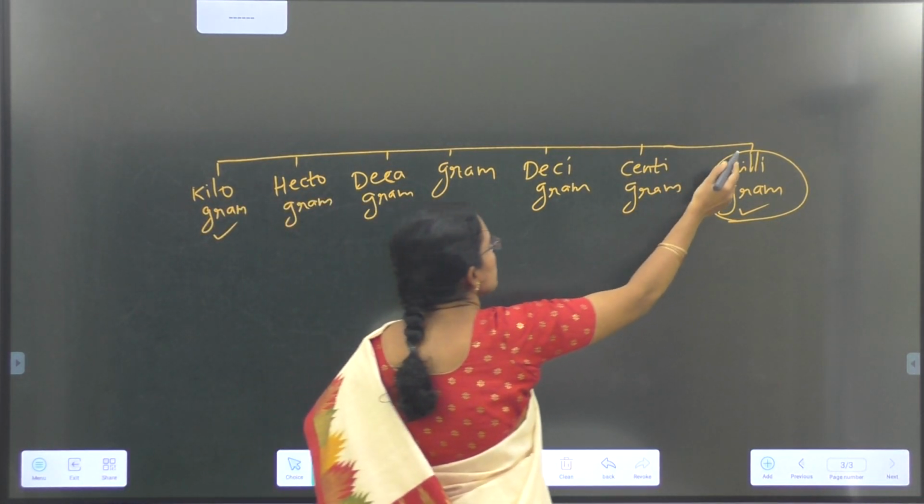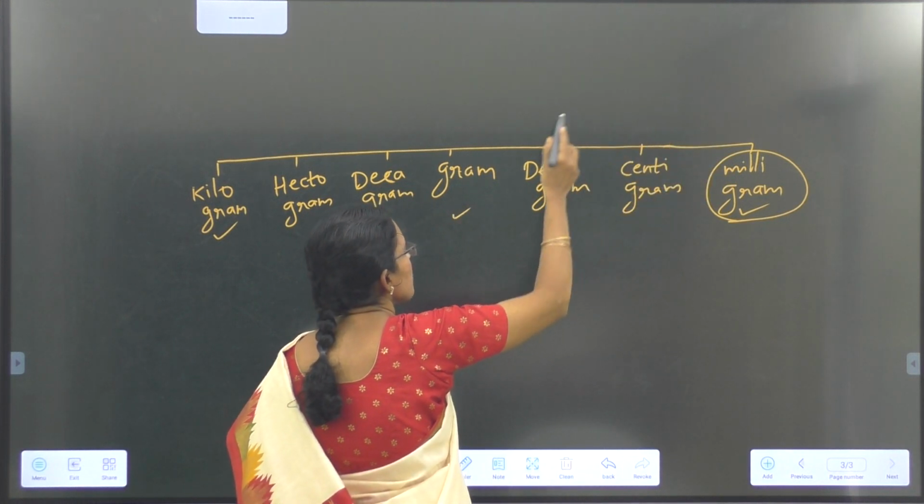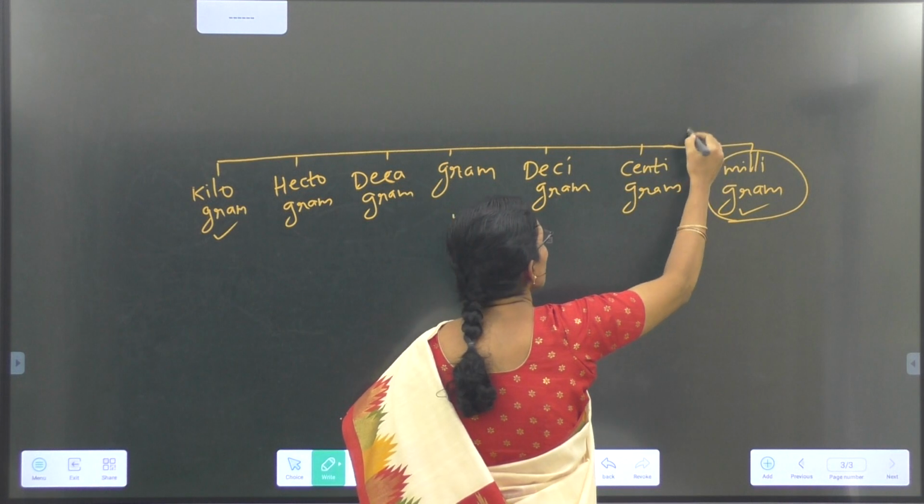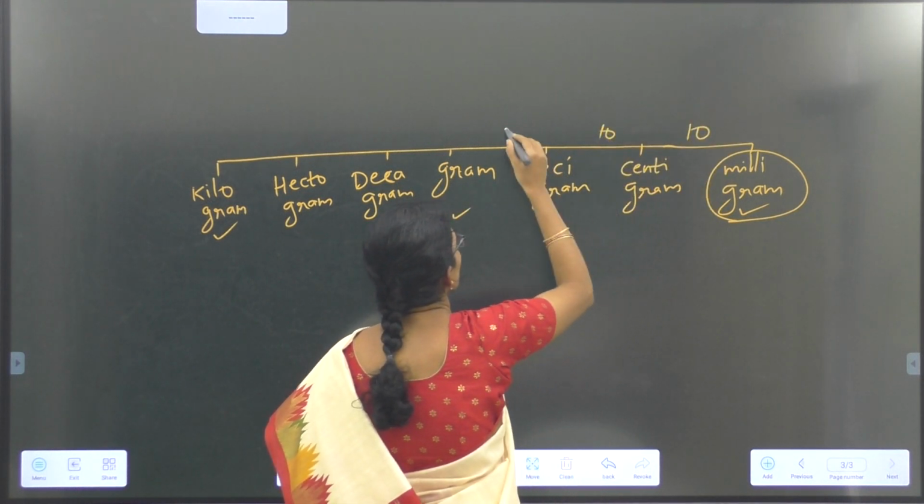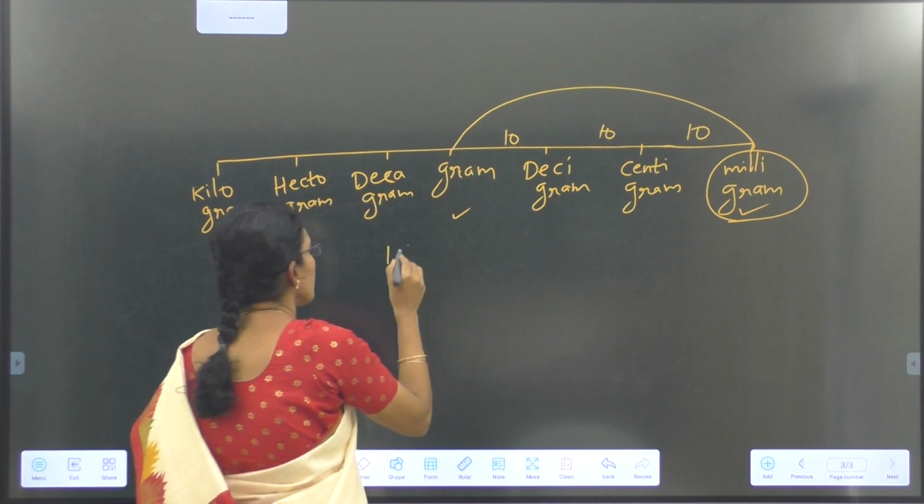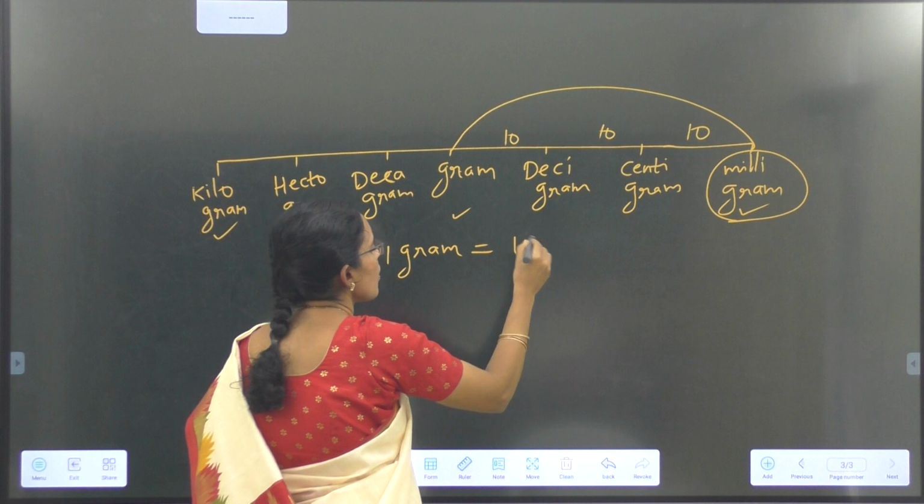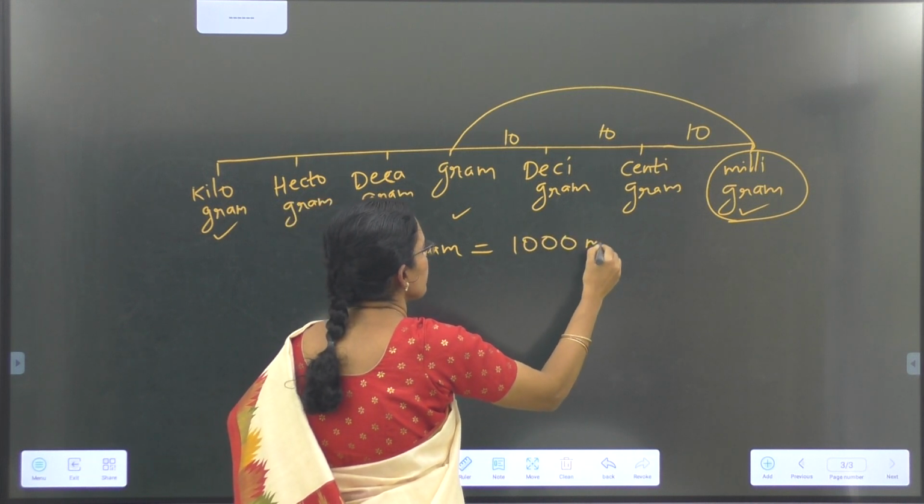10 times bigger than a milligram is centigram, 100 times bigger is decigram, and 1000 times bigger is gram. That is, 1 gram is equal to 1000 milligrams.